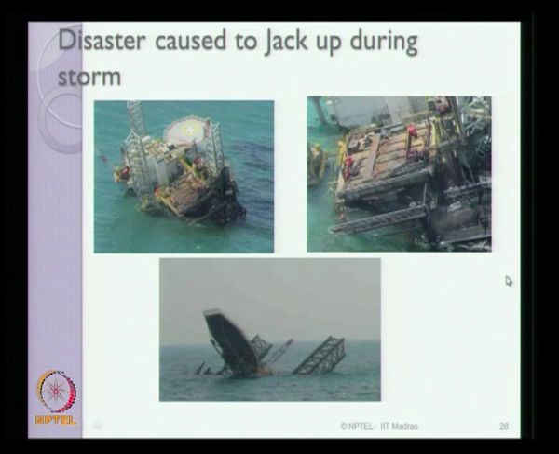Of course, they are also not immune to accidents. These are some photographs which show the disaster of a jack-up rig during storm conditions. You can see the 3 legs, the helipad, the living quarters, the derricks, the flare and the cranes which have been sinking. You can see this is partly sunk, and this has completely sunk. This was an accident on a jack-up rig during a storm, which we address as a disaster.